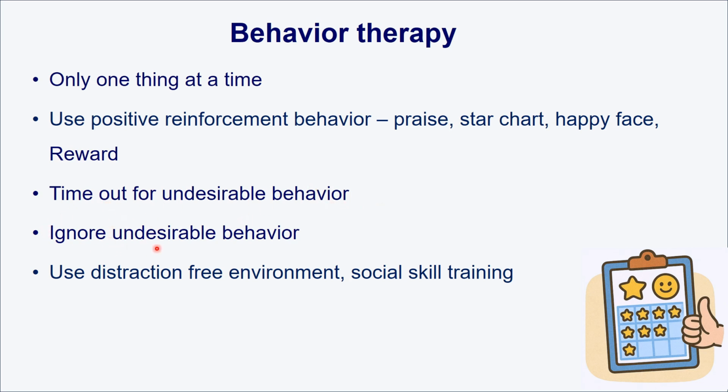Another is to just ignore the undesirable behavior; they are just doing it themselves, and then they keep quiet. Another is to use a distraction-free environment for the child, because even little things distract them. And then you can do social skill training little by little, giving more attention to the child.